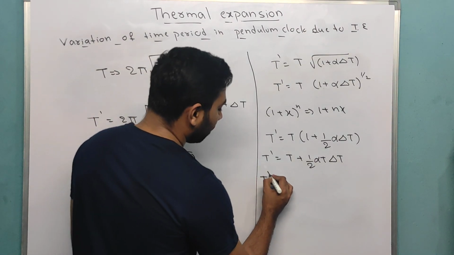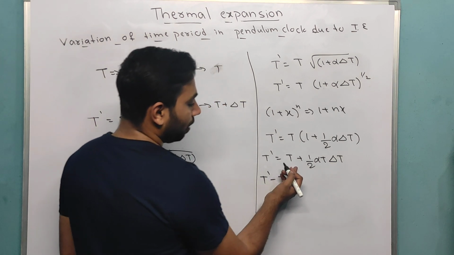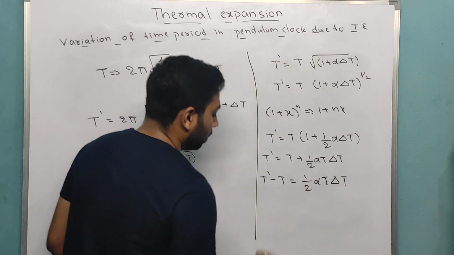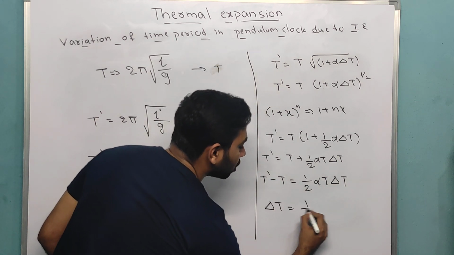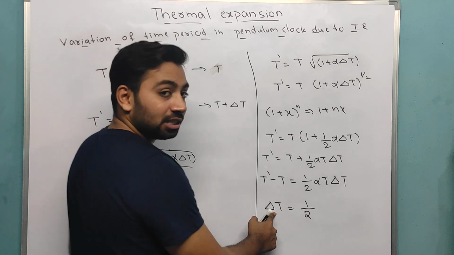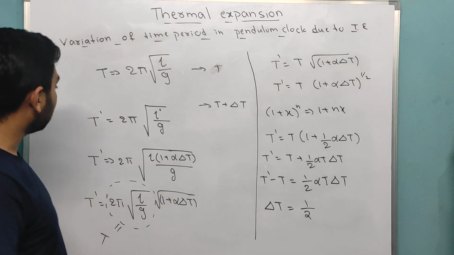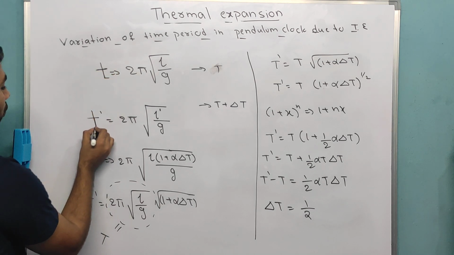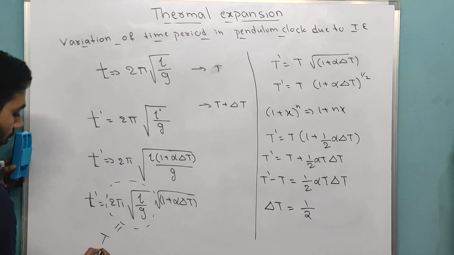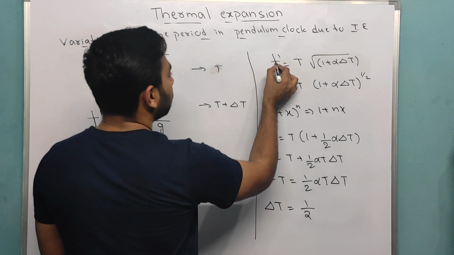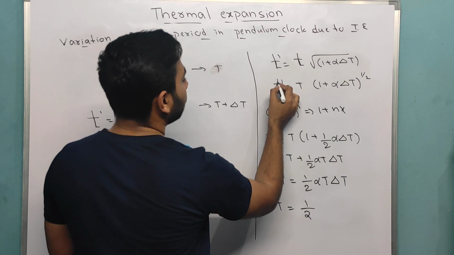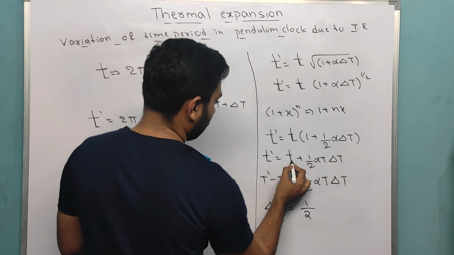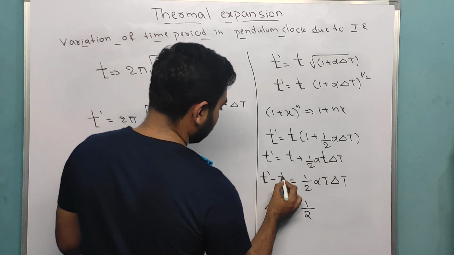Now if I want the change in time, then I get half alpha delta T into T, which is called the change in time. For your convenience, let us take it as small t, then it will be very nice for you to understand, because with temperature you will get confused. Right, now I think it is clear.